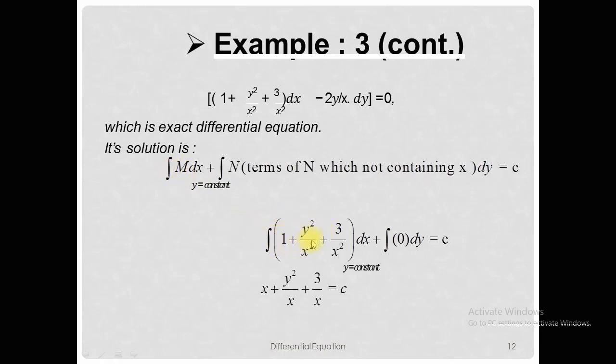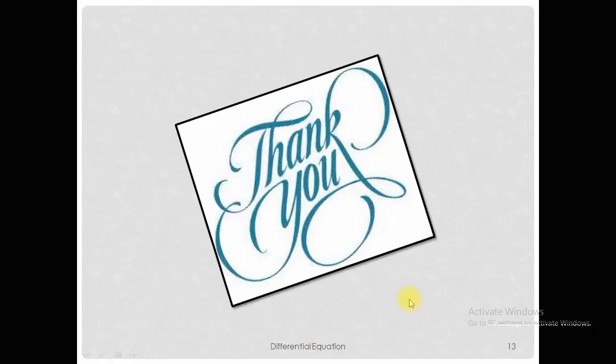So the integration of the M function, 1 plus y square divided by x square plus 3 divided by x square, with respect to x: the integration of 1 is x, the integration of y square divided by x square with respect to x gives minus y square divided by x, and the integration of 3 divided by x square gives minus 3 divided by x, equal to c. So this is the solution of the given differential equation.